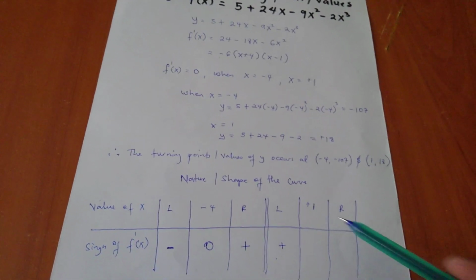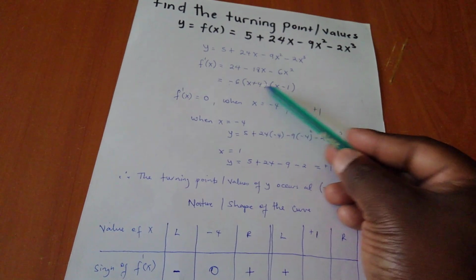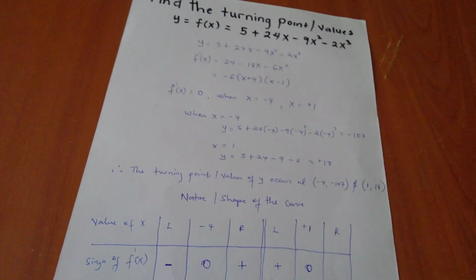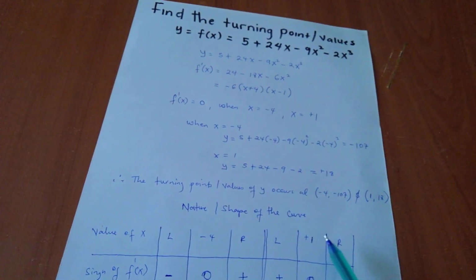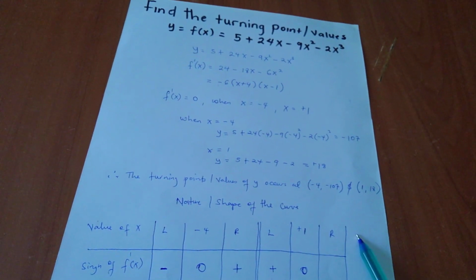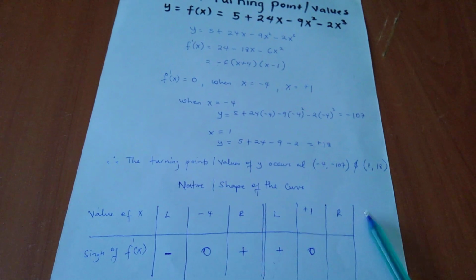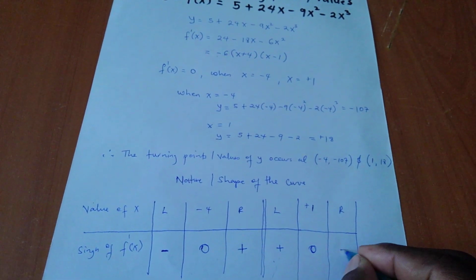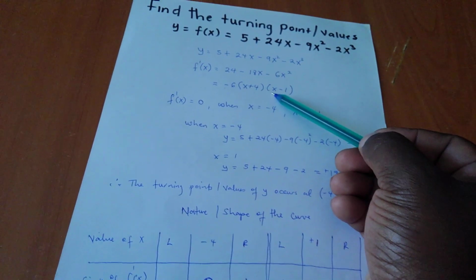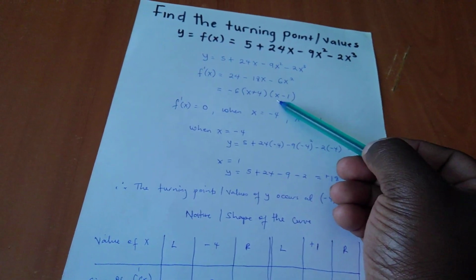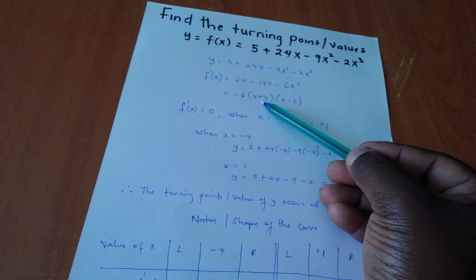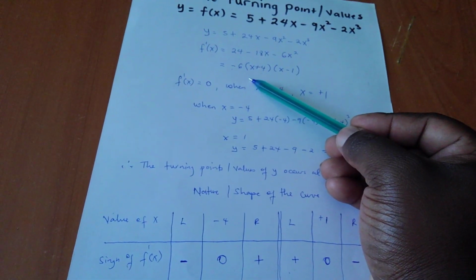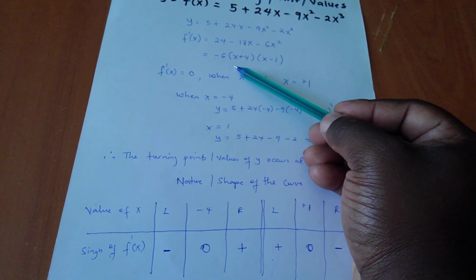If I put 1 as x, I'll be able to get a 0. If I put +2, because it is to the right of +1 on a number line, I'll be able to get a negative value. This one will become positive, then times the negative outside, it will give me a negative value.